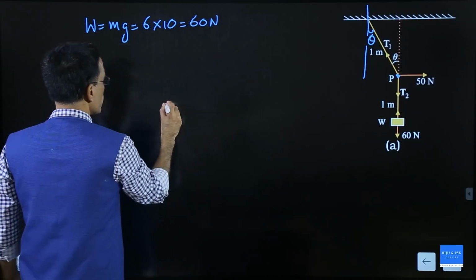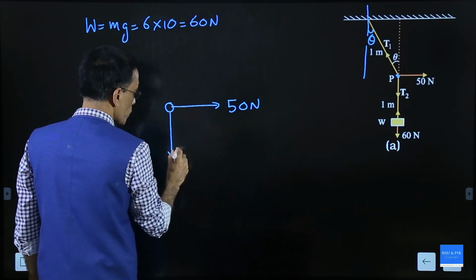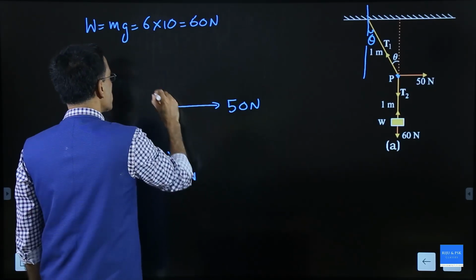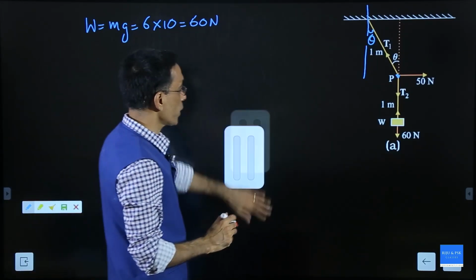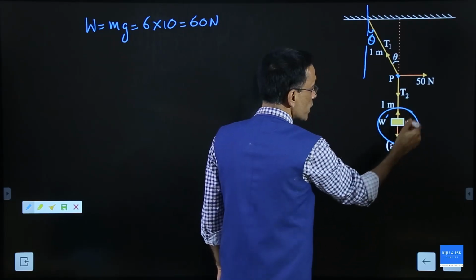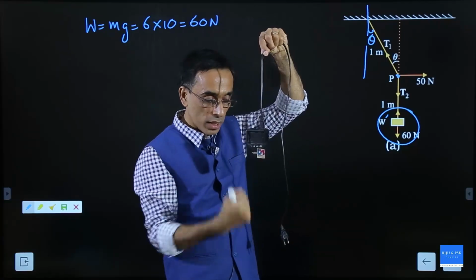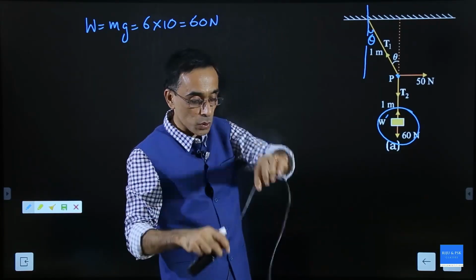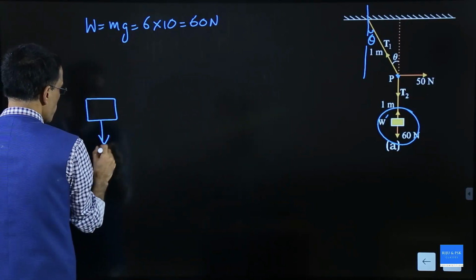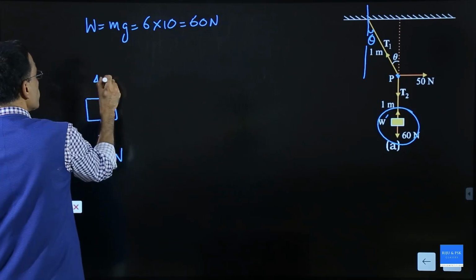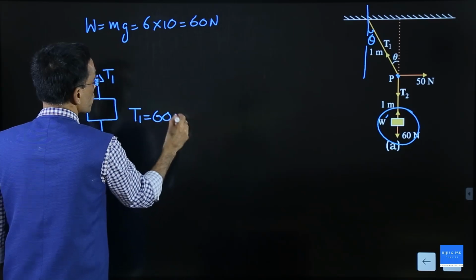So now look at the center point. There is a force of 50 Newton to this side and there is a force of 60 Newton to this side, and there is a string force. I think I should be explaining one more point. See here, this block is at rest. So if something is hanging and is at rest, its weight is supported by force in the string. So from the block diagram here, the block has got 60 Newton acting downward and there is a force acting in the upward direction, that is T1. So what should be the value of T1? T1 is equal to 60 Newton.